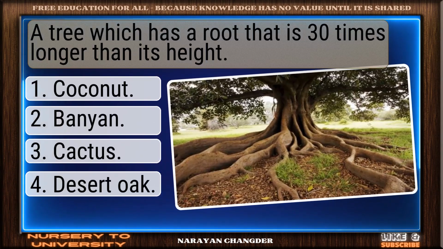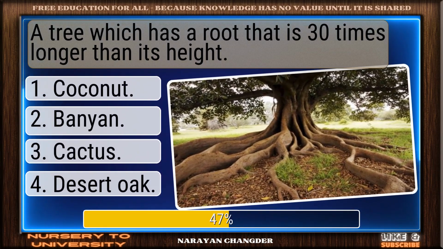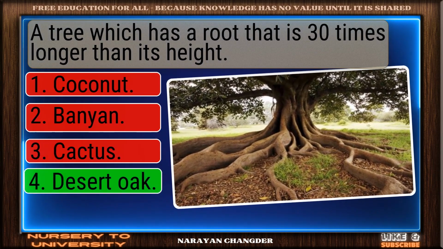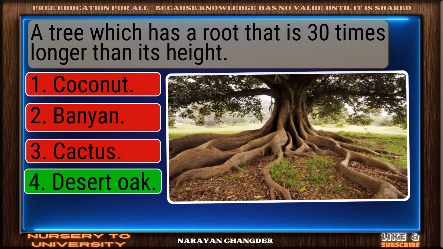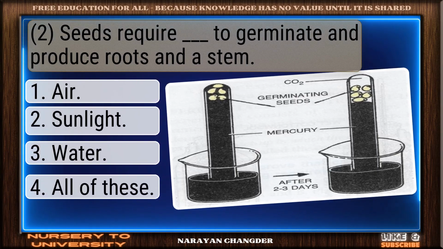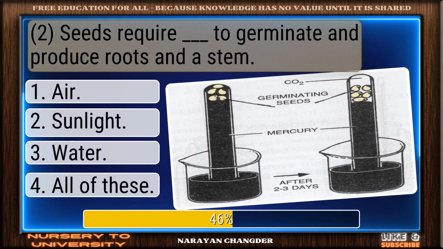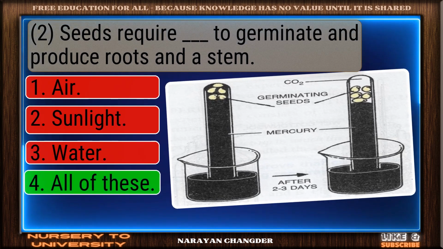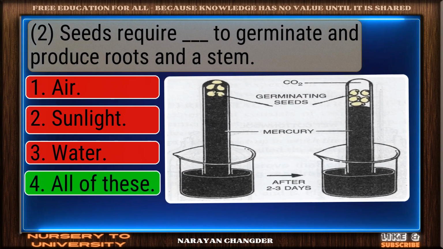A tree which has a root that is 30 times longer than its height. Great thinking. Desert oak is the right choice. Seeds require dash to germinate and produce roots and a stem. Correct. All of these is the right answer.